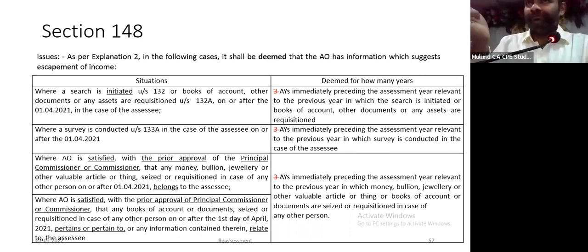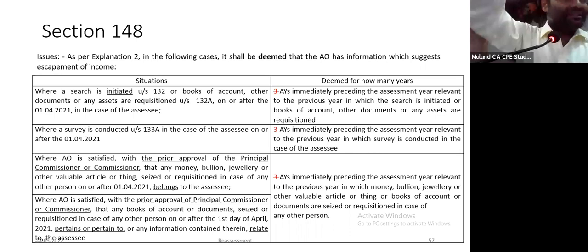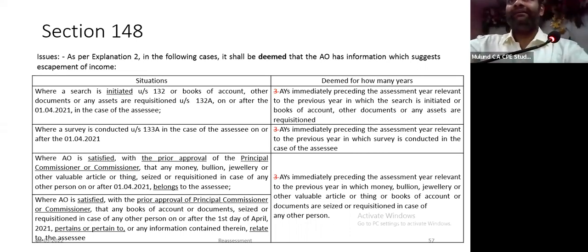So therefore, the conclusion is this, that if there is a search, if there is a survey, or if I am a third party in respect of which information has been found, I cannot take an argument that there is no information which suggests income has escaped assessment. Argument of proviso to section 148 is not available. But I can certainly take an argument that still income has to escape assessment under 147.